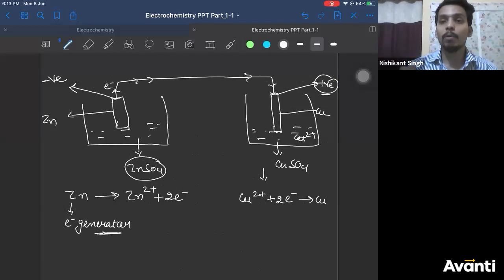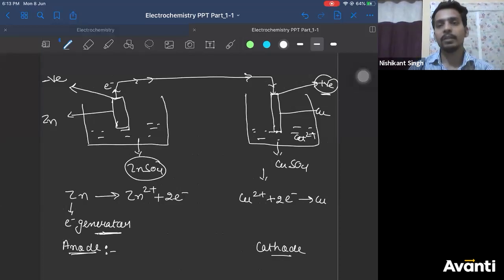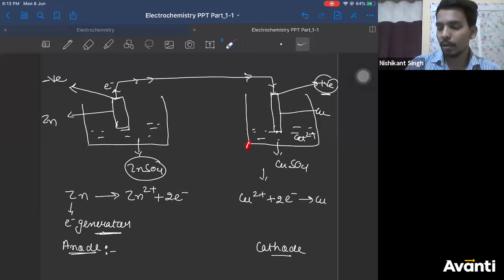Now, what about anode and cathode? Yes, Chetan. The electrode which undergoes oxidation you'll define as anode, and the electrode which undergoes reduction will be defined as cathode. Why cathode? You can understand it from this fact: copper 2 plus will take electrons from the electrode, so copper 2 plus has to move to the electrode. For that, the electrode has to be negatively charged.